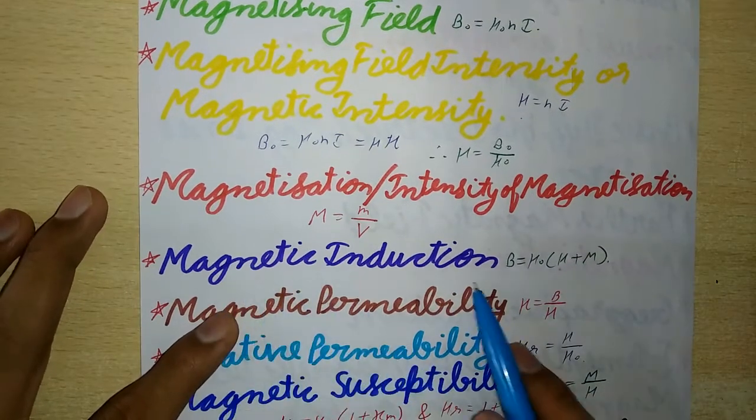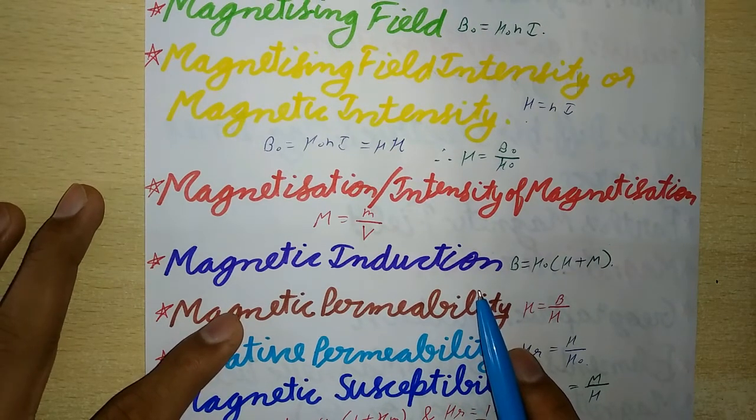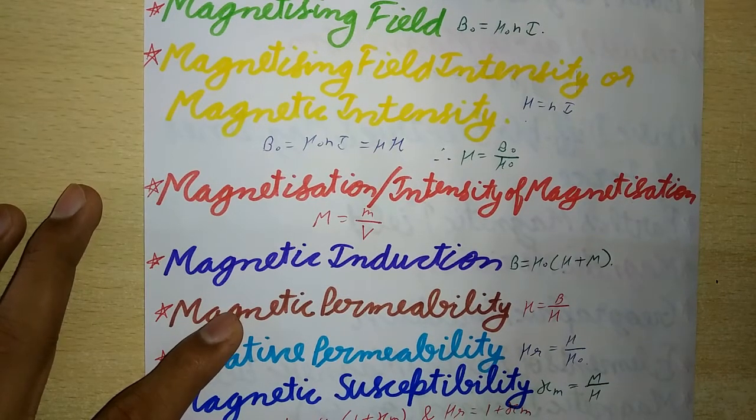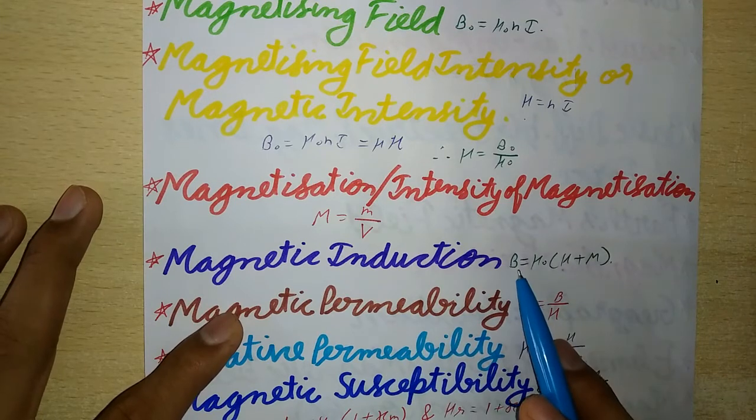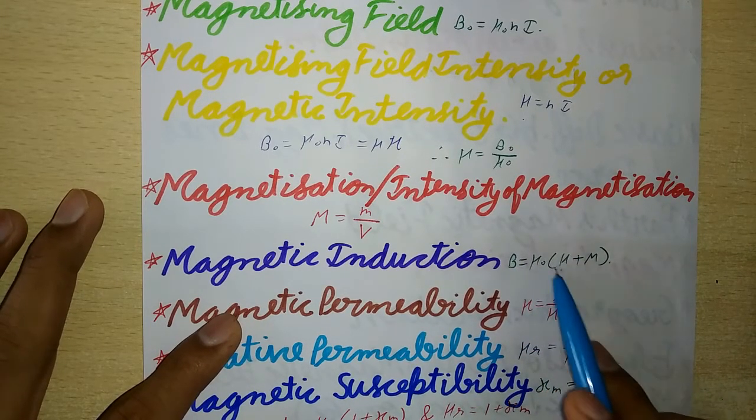Now next is magnetic induction. It is the total number of magnetic lines of force crossing per unit area through a magnetic material. Its SI unit is Tesla, and the formula for this is B is equal to mu naught in the bracket H plus capital M.